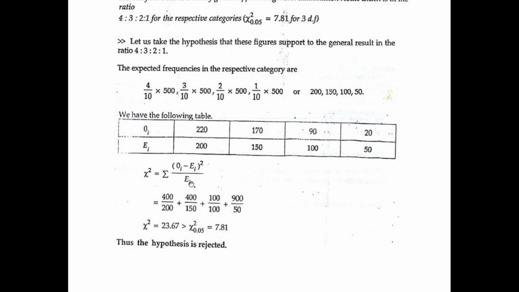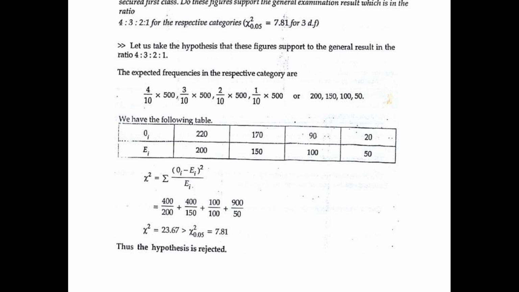On calculating these values, we get the chi-square value as 23.67, which is greater than the tabulated value, which is 7.81, given over here for 3 degrees of freedom. Therefore, we can conclude that the hypothesis is rejected because the calculated chi-square value is greater than the tabulated value. What is the hypothesis?